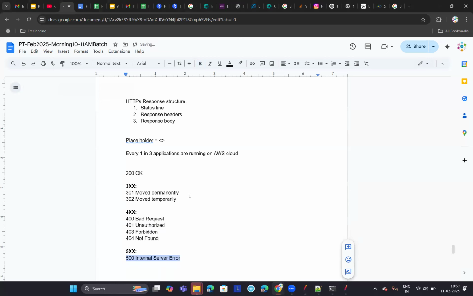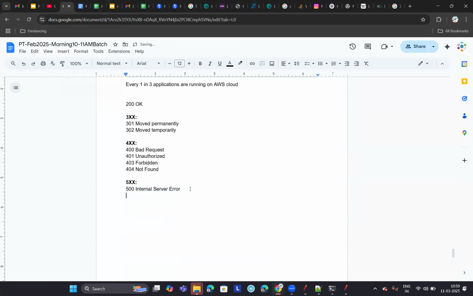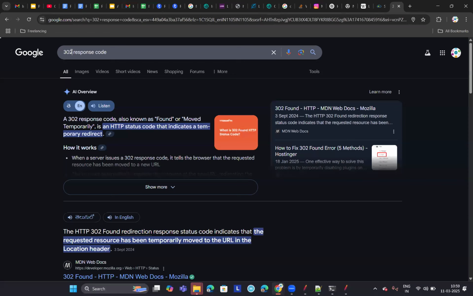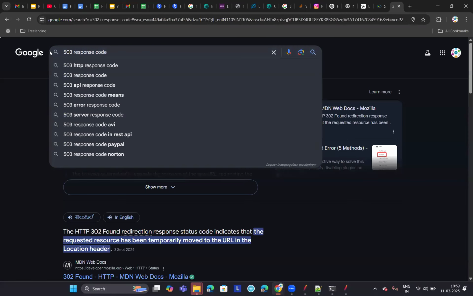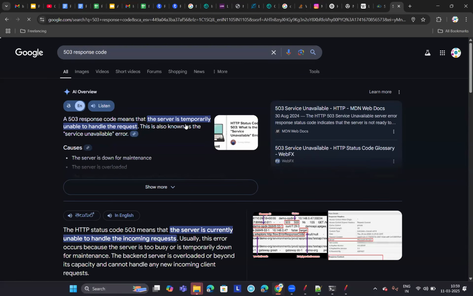What are the other important ones under 5xx? 503 is bad gateway, or gateway timeout, if I remember it correctly. Service unavailable. Sorry, 503 is service unavailable.